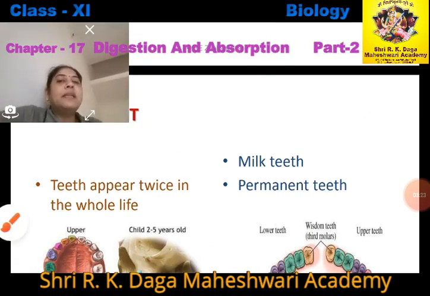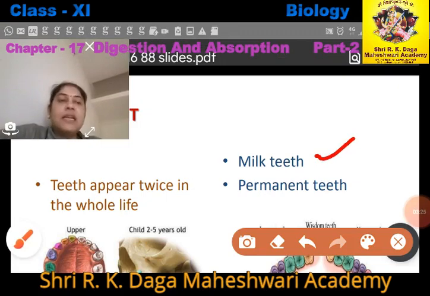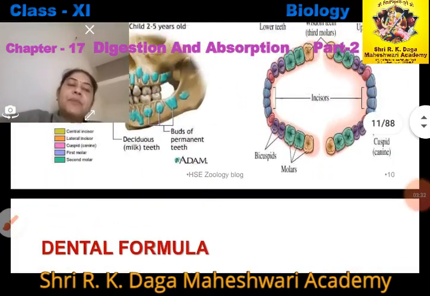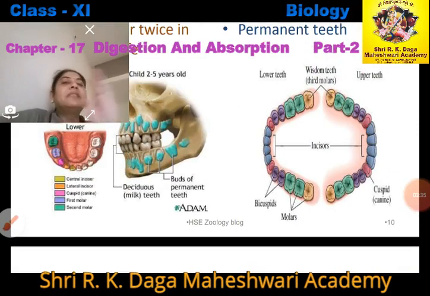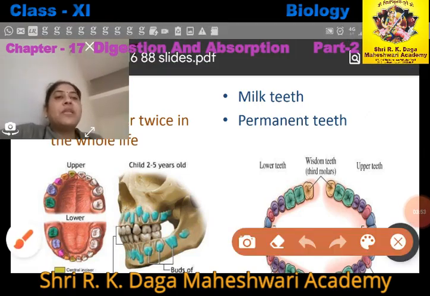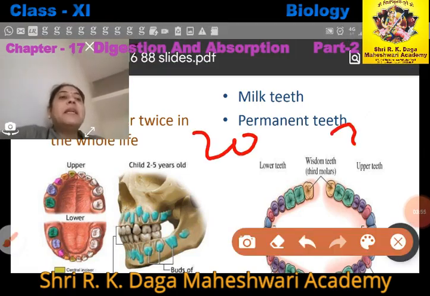First is milk teeth and another one is permanent teeth, right? Now what do you mean by milk teeth? Milk teeth are the teeth we have from age 1 to 6. After the milk teeth fall, the permanent teeth will come out, which will remain until old age, right? Now the number of milk teeth in our body is 20, but permanent teeth are